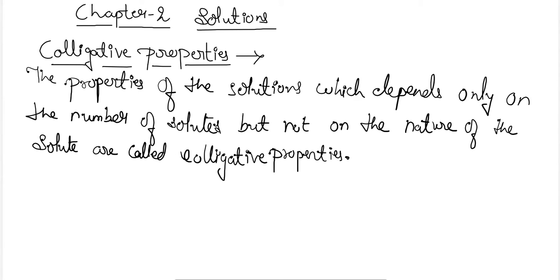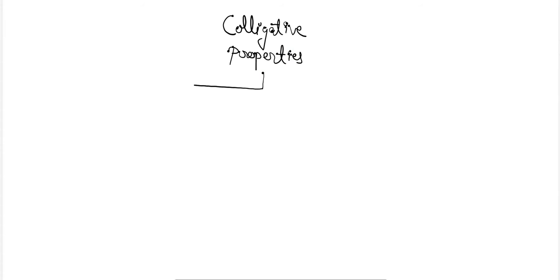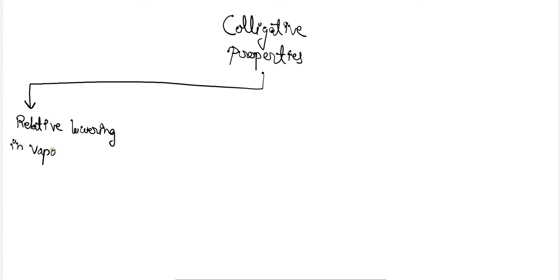So there are a total of 4 colligative properties which we are going to study. Number 1 is relative lowering in vapor pressure, the first colligative property.